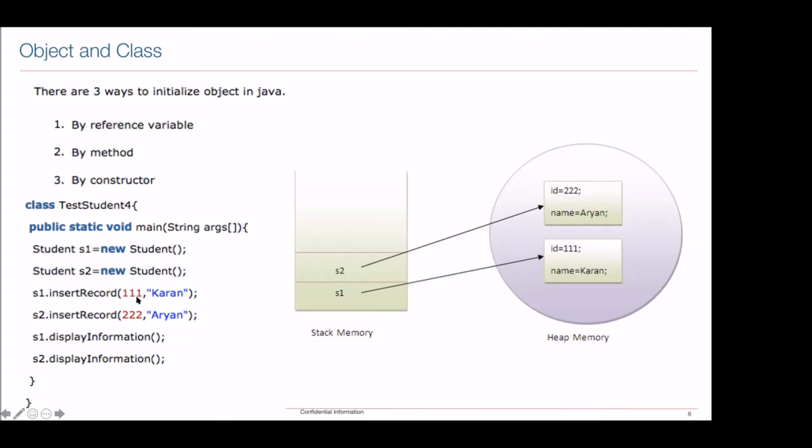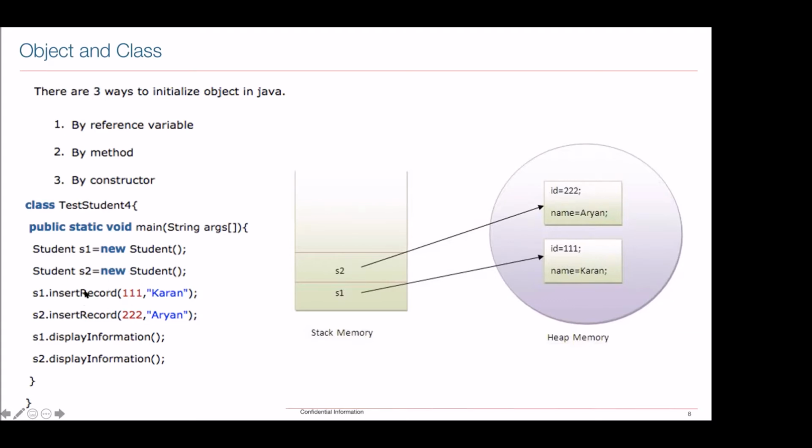So the moment I say 111 Karan, it is going to put it here. For a second object also it is going to create here. If I am having 10 objects, the references for the 10 objects are going to be saved in your heap memory. Fine. So this was just an example.